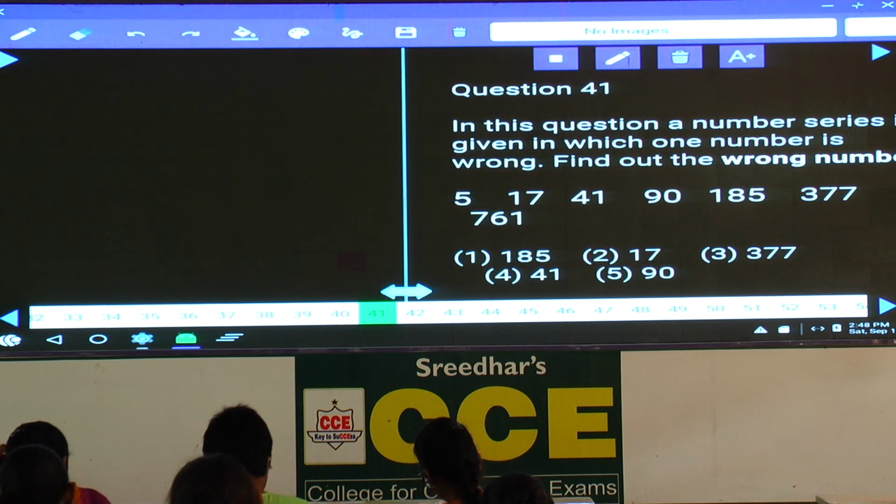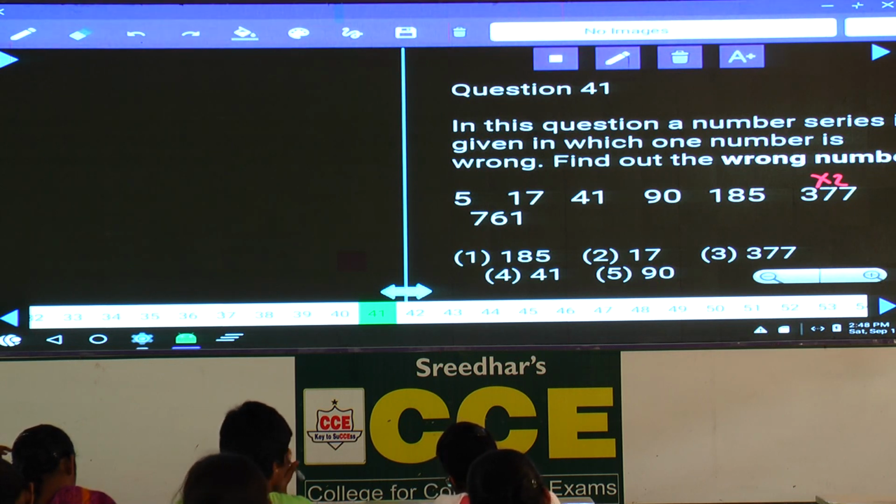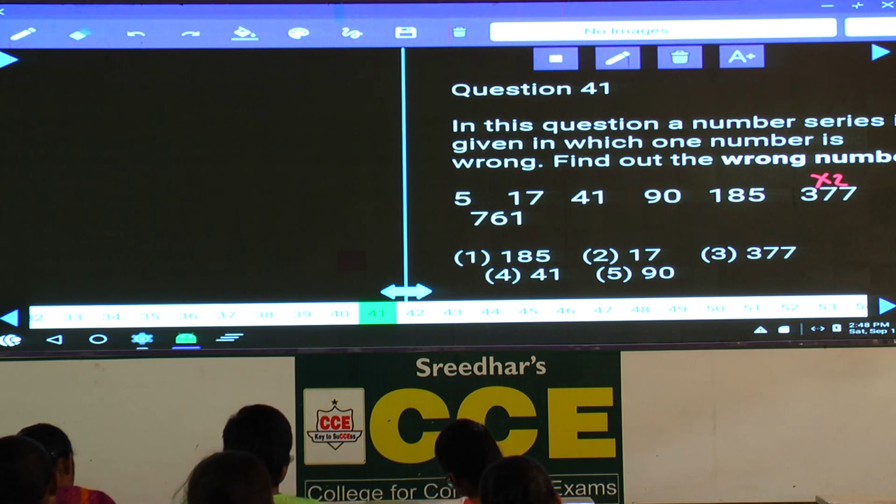41. Now in this 41, into 2 plus 7. Now 5, 17, 41, 89, the number starting with 5 increasing to 761. Hence it comes under combination or multiplication. 5 and 17, 17 and 41 cannot be expressed in simple multiplication, so it is combination.